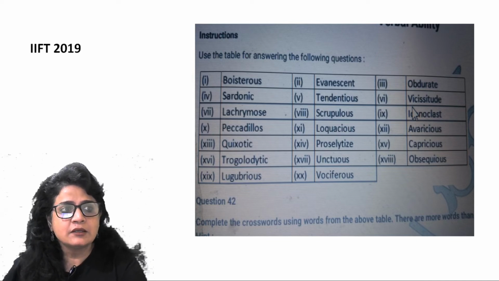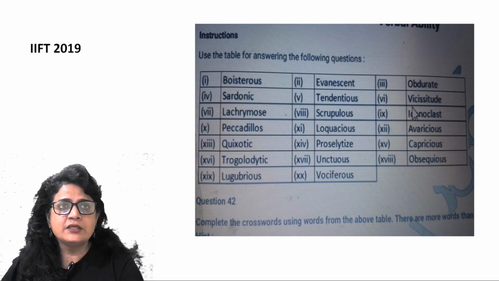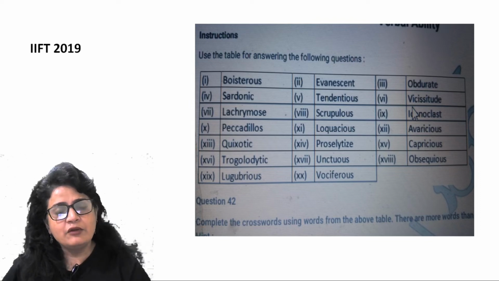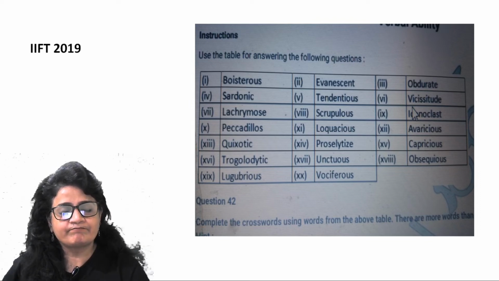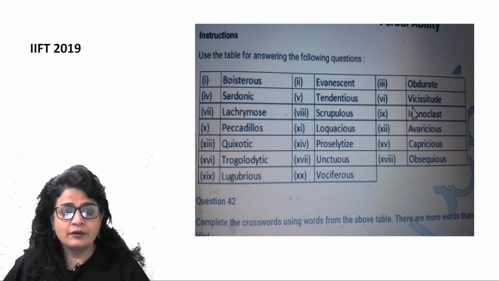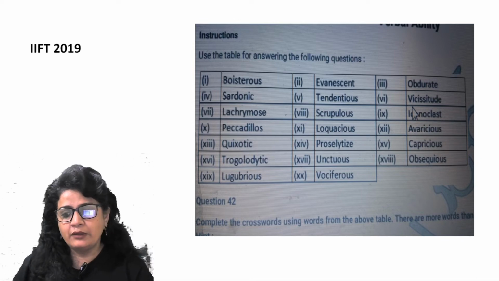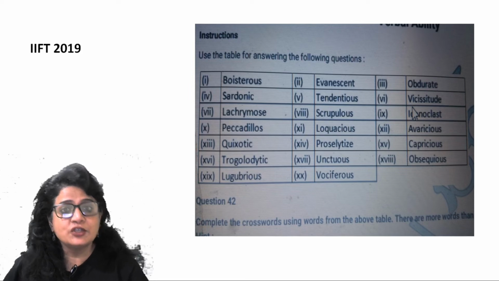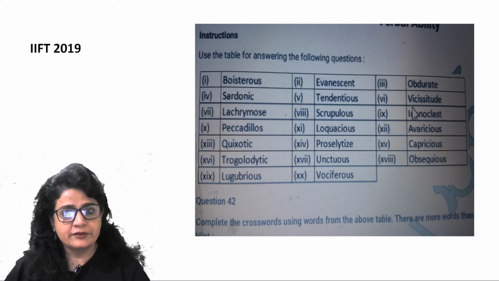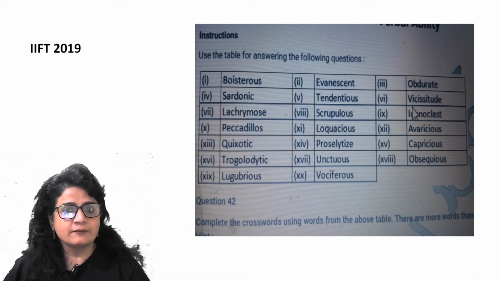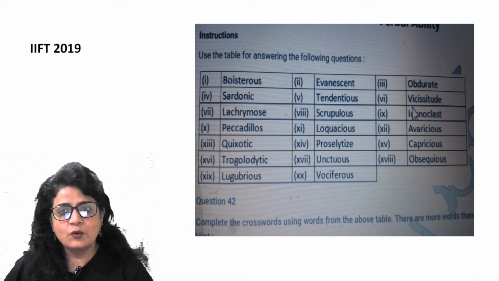Obdurate is extremely determined, right? So when you are obstinate, you're obdurate, right? So that way, it's something which is characterized by being very firm and rigid on your position. That is what is obdurate, right? So obdurate is when you are not wavering on your position, right? That is what is obdurate.